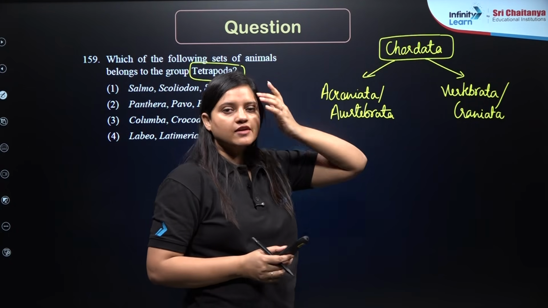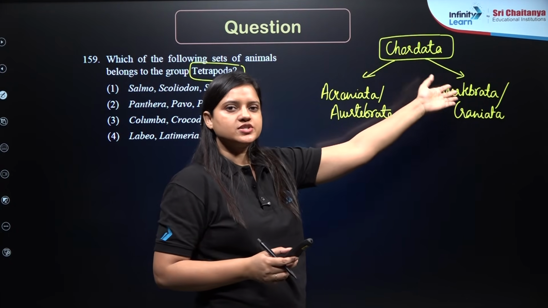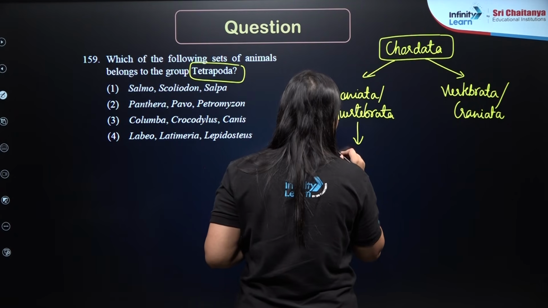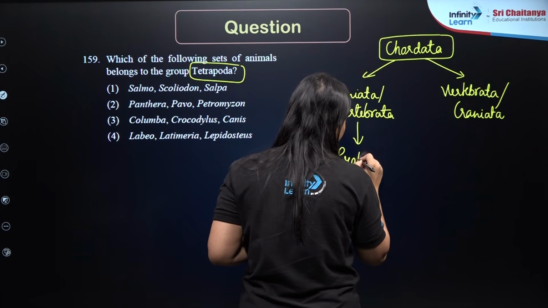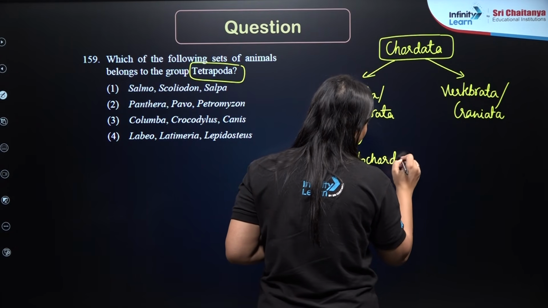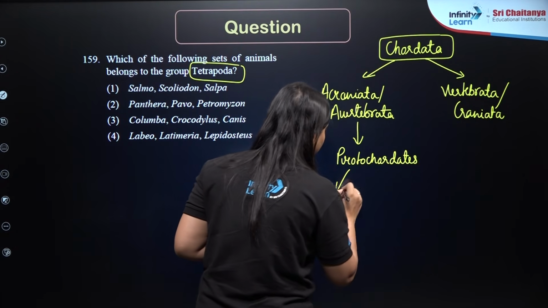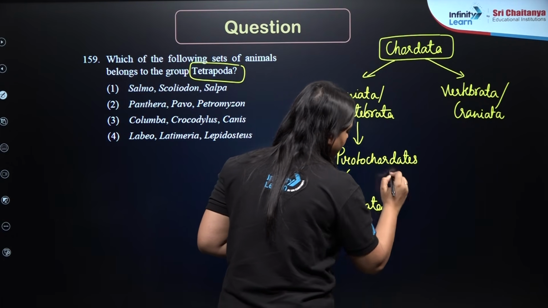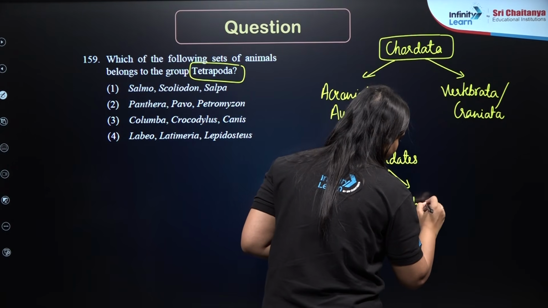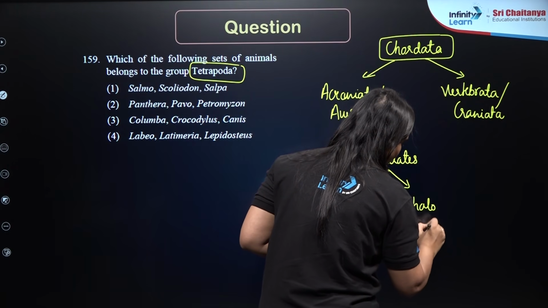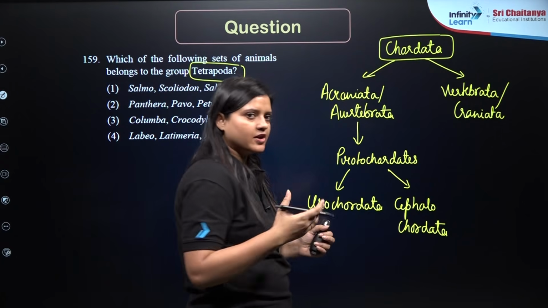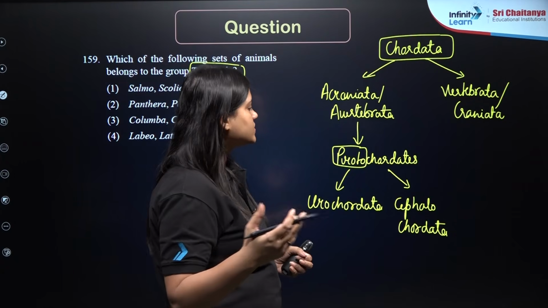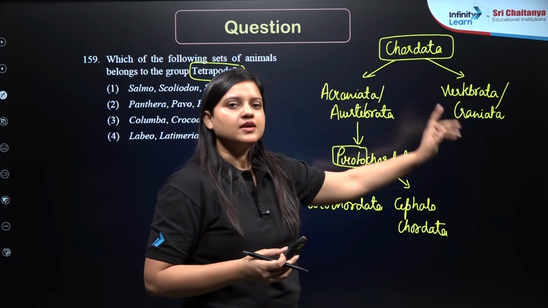So all the chordatas will have notochord, but in vertebrata the notochord changes to the vertebral column. Now acraniata or avertebrata will include protochordates. That will include urochordata and cephalochordata. So basically, urochordata and cephalochordata are together termed as protochordates, right? Which are exclusively marine.